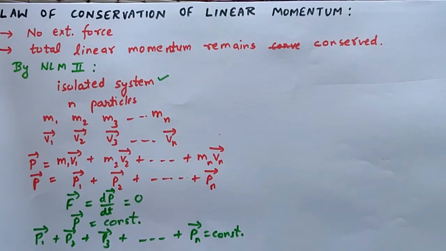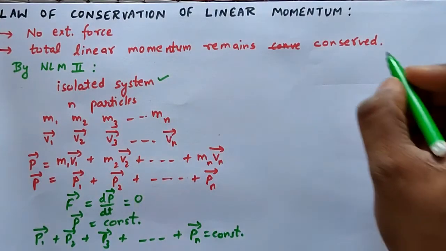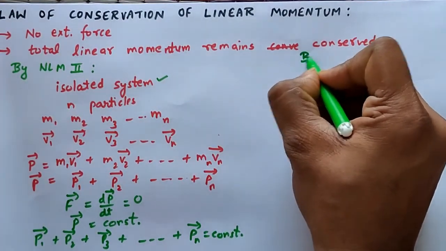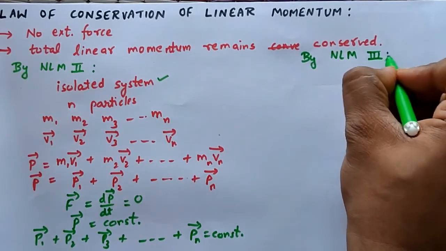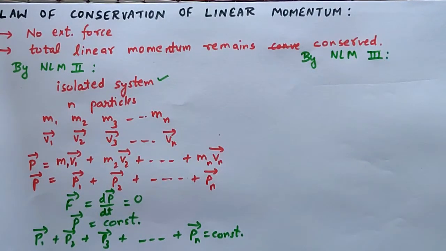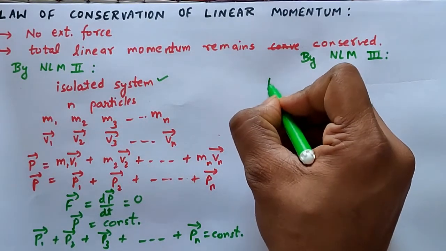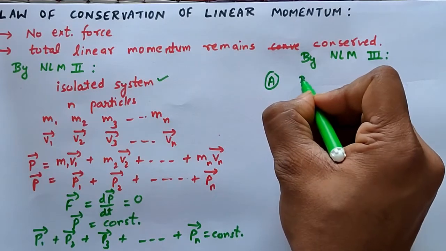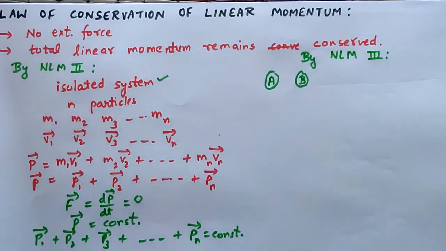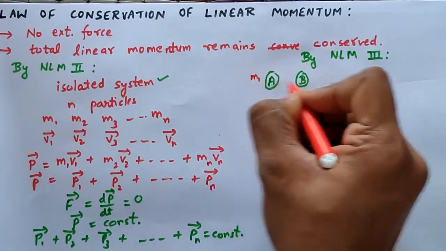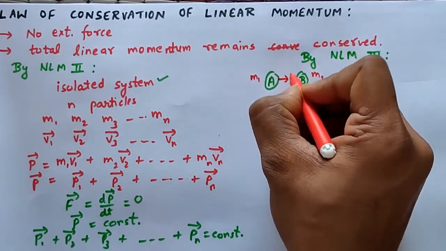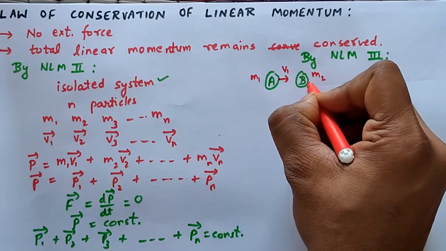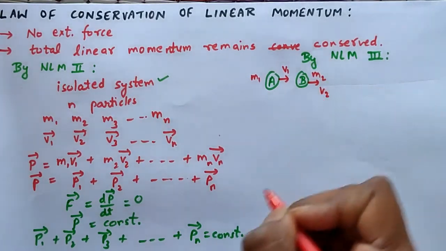Now we will prove it by using Newton's third law of motion. Let us say there are two particles A and B. This one is particle A and the other is particle B, and their masses are m1 and m2. They are moving in the same direction with different velocities v1 and v2. These are the velocities.